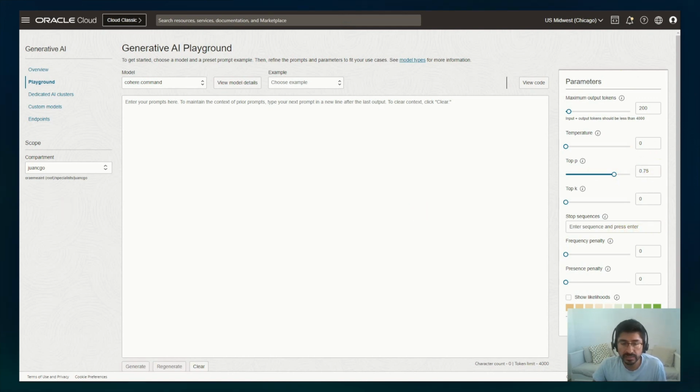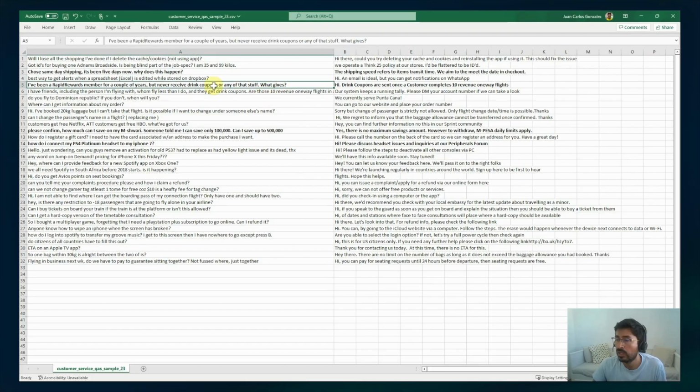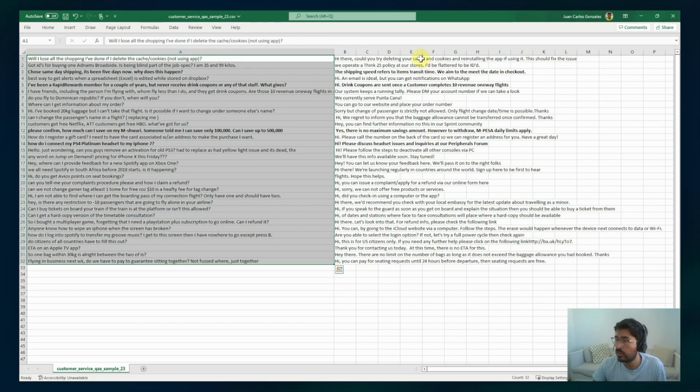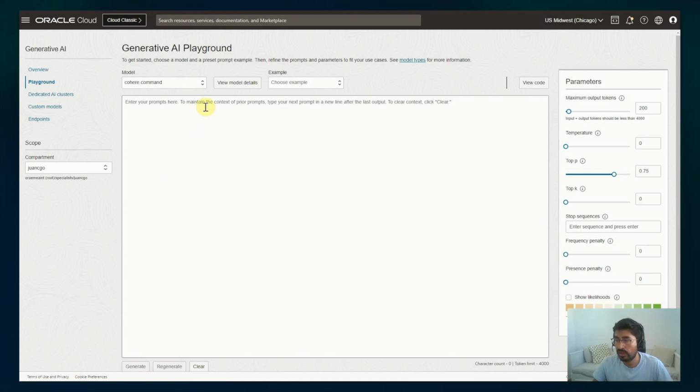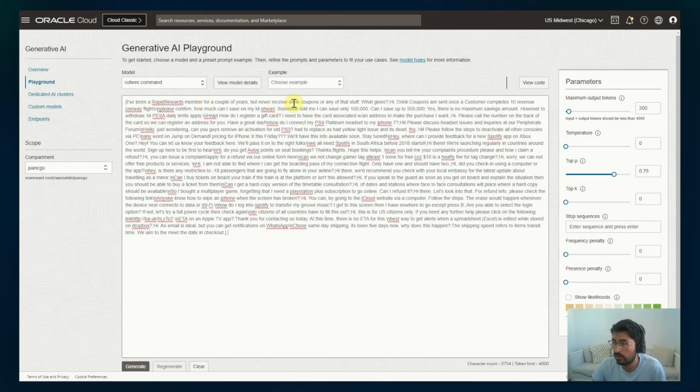So basically, how this works is I'm providing context to the LLM model. These questions and answers, I put them in semicolon separated text. You can provide the context, like all the questions and answers, like "I've been a Rapid Rewards member for a couple of years.